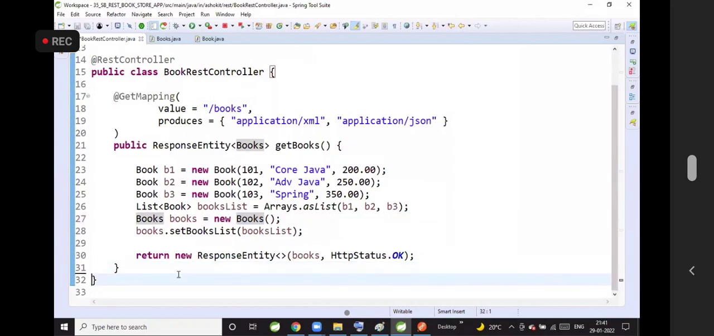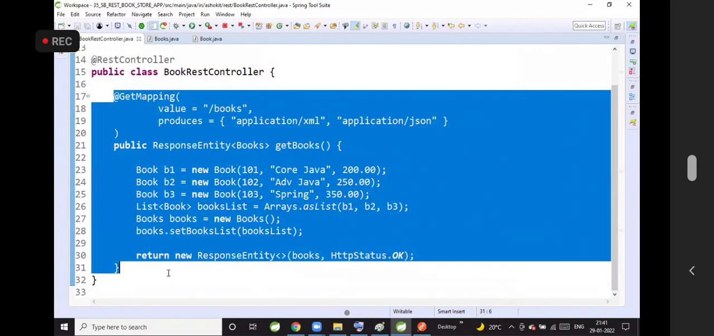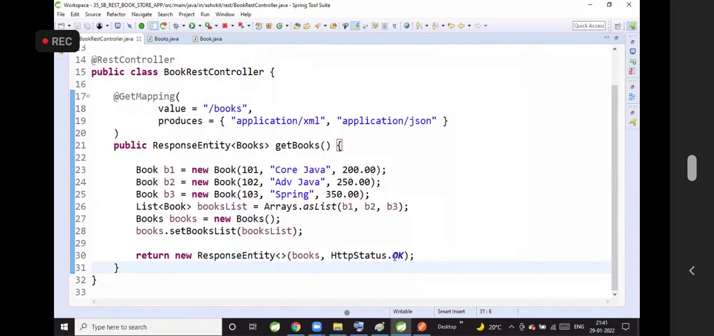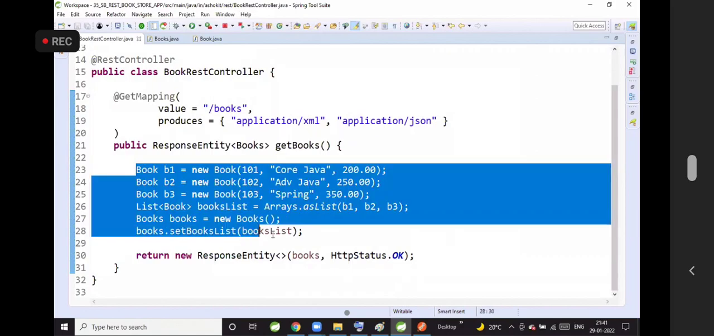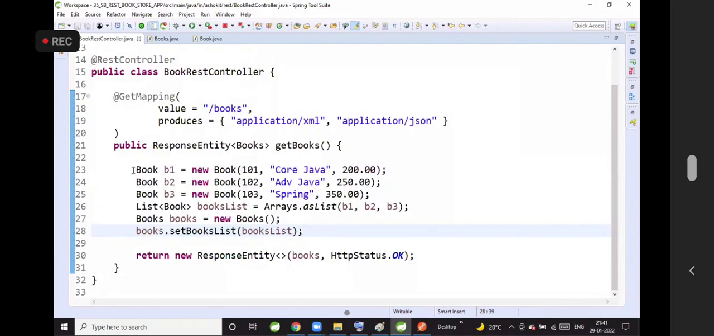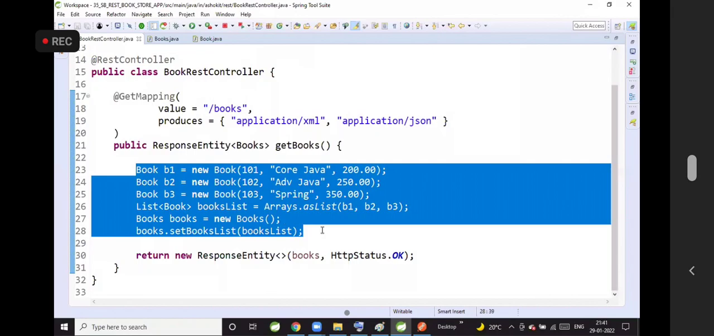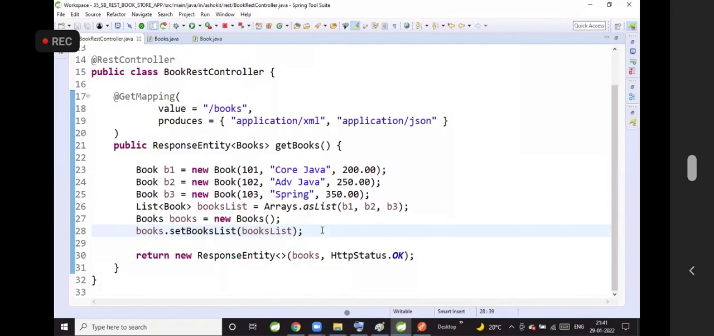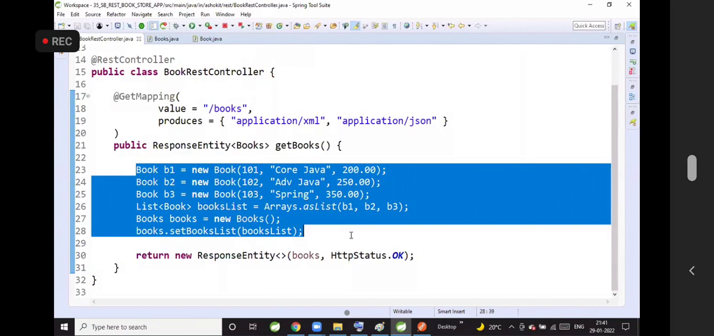So do you understand how to deal with multiple objects in the API? In future, we will remove this hard-coded logic. Currently, the books records are hard-coded. In future, we will get this data from the database. भैया समझ में आया क्या?